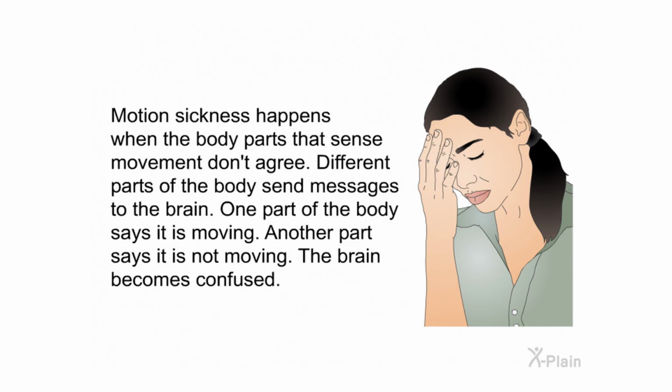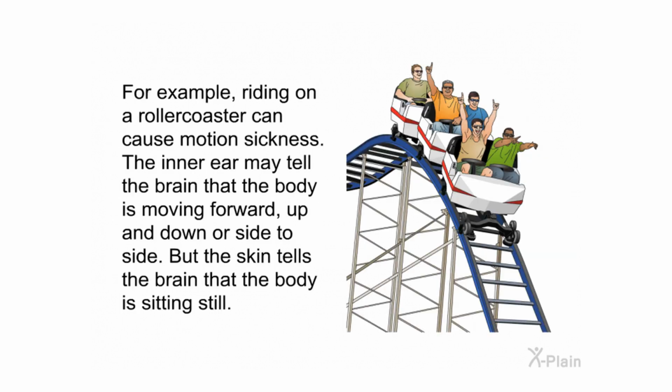Motion sickness happens when the body parts that sense movement don't agree. Different parts of the body send messages to the brain. One part of the body says it is moving. Another part says it is not moving. The brain becomes confused. For example, riding on a roller coaster can cause motion sickness. The inner ear may tell the brain that the body is moving forward, up and down, or side to side, but the skin tells the brain that the body is sitting still.